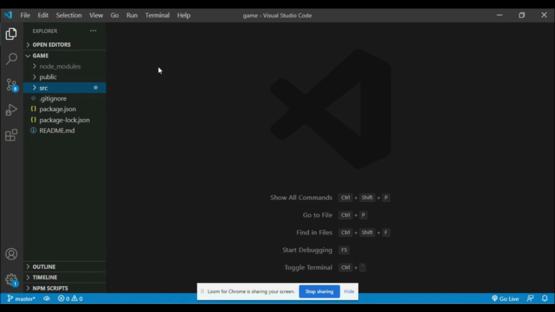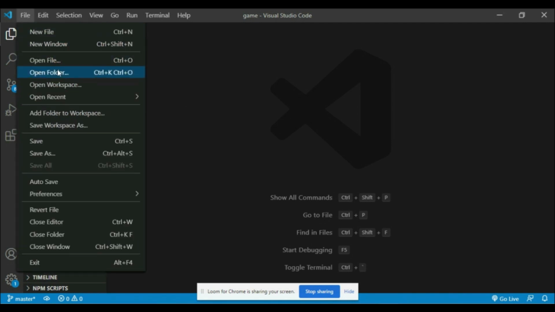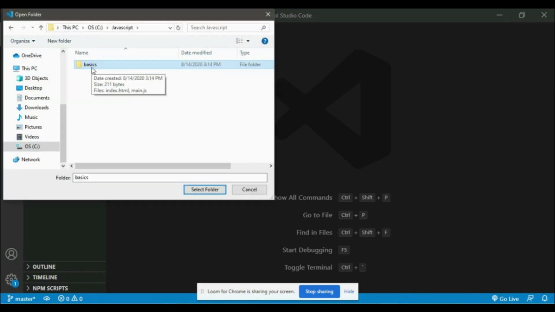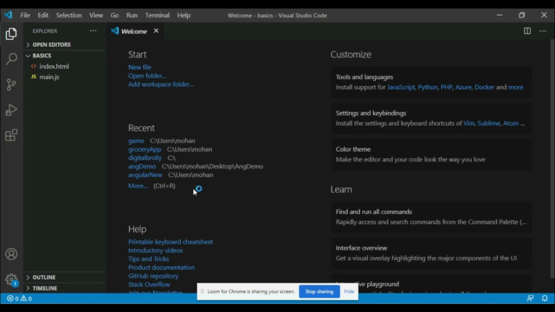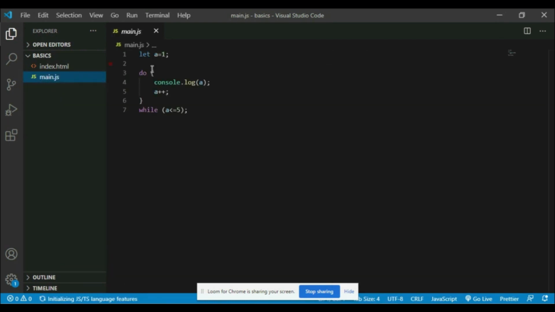Now let me open the project. File, open folder, basics is the name of the project. Let me select it. Now you can see it got opened, and inside it I have only index and main.js, one HTML file and the other one is a JavaScript file. Let me open the JS file. This is what we have seen in the last video.